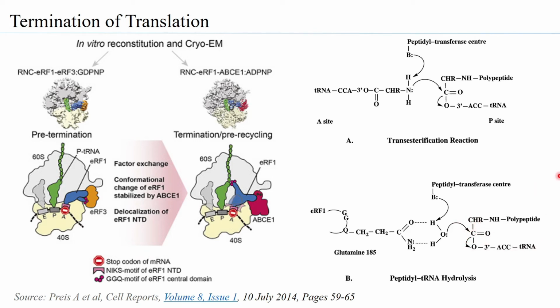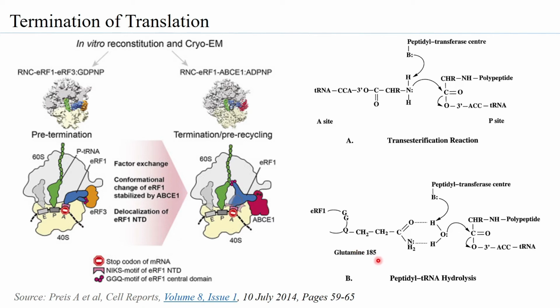So you have the peptidyl tRNA hydrolysis taking place because of the glutamine. Several studies have shown that if the glutamine is replaced by any other amino acid, one does not observe the peptidyl tRNA hydrolysis, and therefore termination of translation does not happen properly. That is why it is very important that this GGQ is highly conserved in the ERF1, and it is responsible for the termination process.